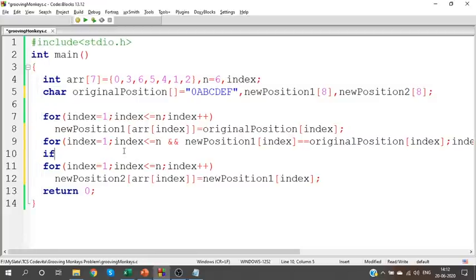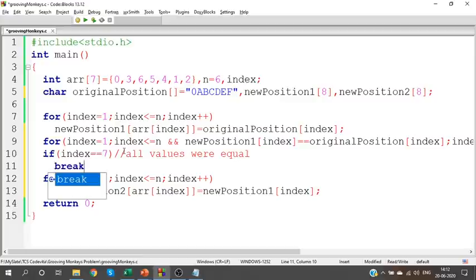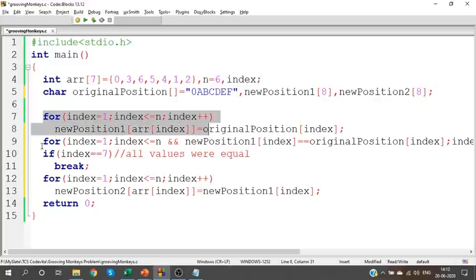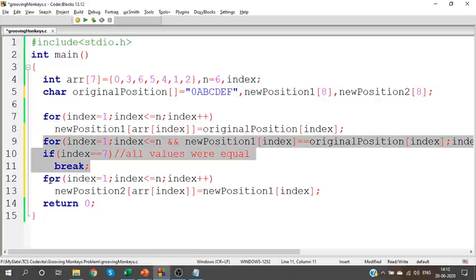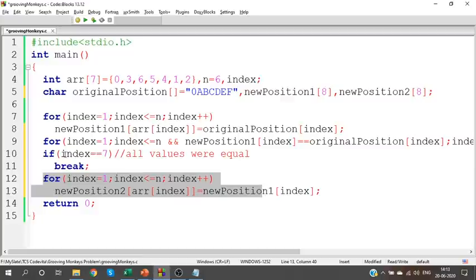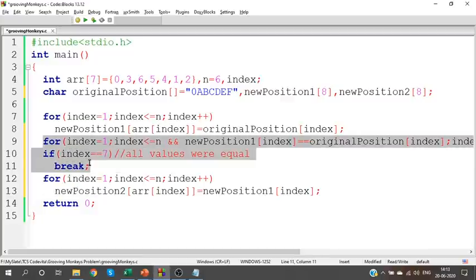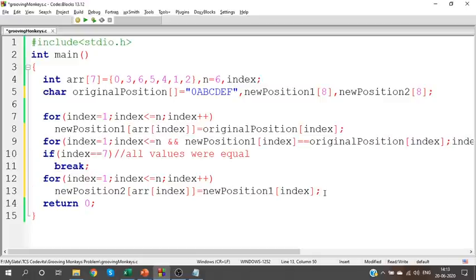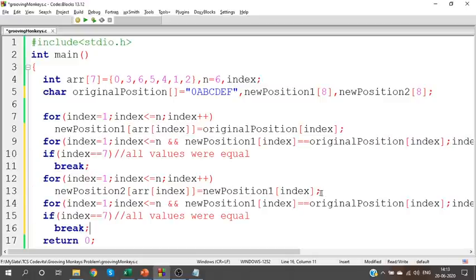So if I stop at the 7th index, I know that all values were equal. If all values were equal, stop the process. Clear? So first calculate the first arrangement and check whether they are equal. Now calculate the second arrangement and check whether they are equal.